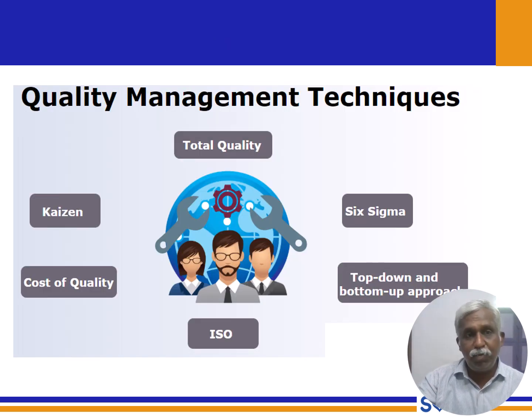Now we will discuss the quality management techniques. We have seven QC tools, quality control tools, which we discussed. Now we have six different techniques. First one is total quality. Total quality means quality not only of one component of the product, we need entire quality: requirements, procuring quality raw material, complete package, everything we need to maintain the quality.